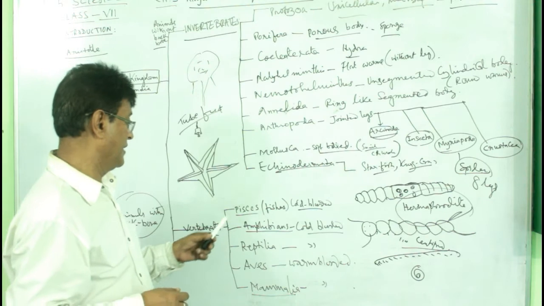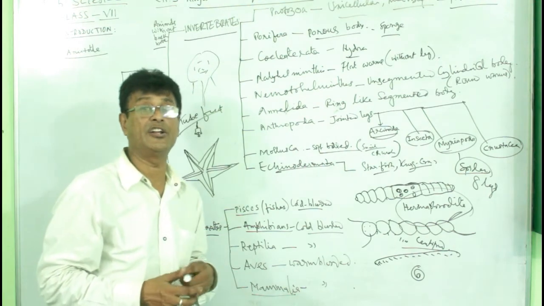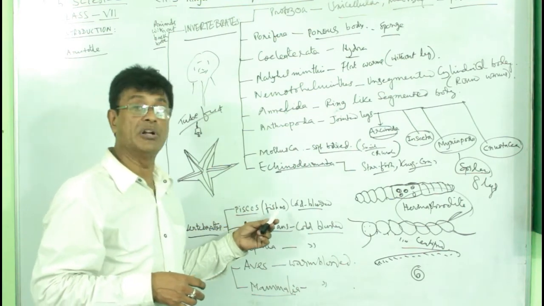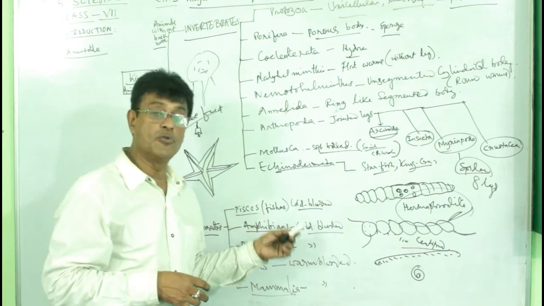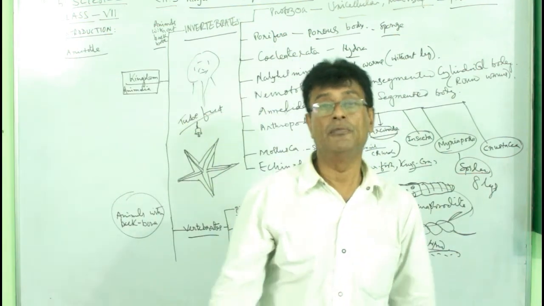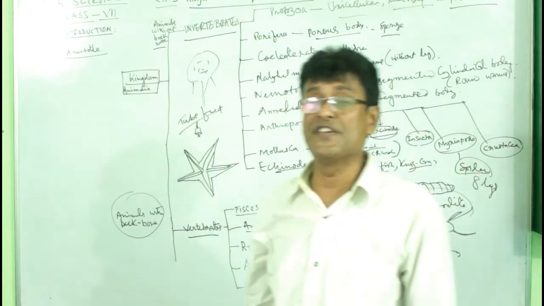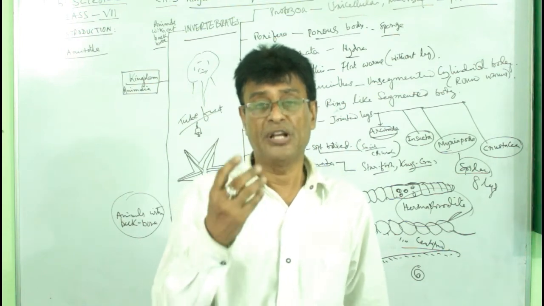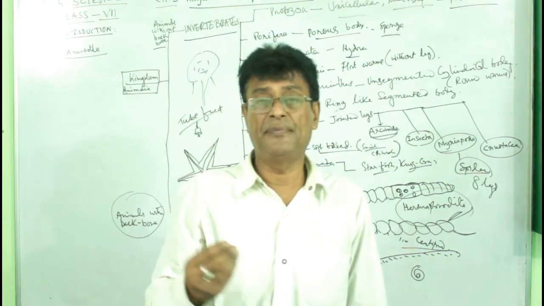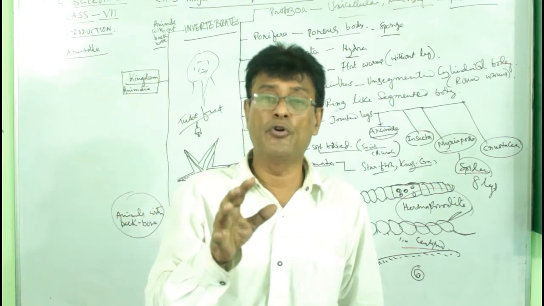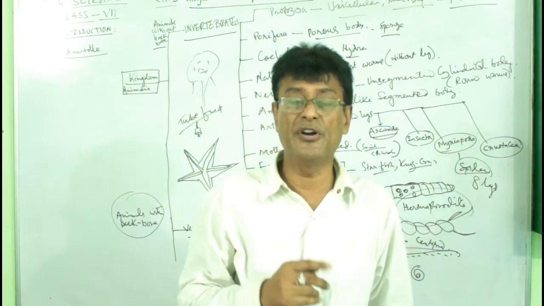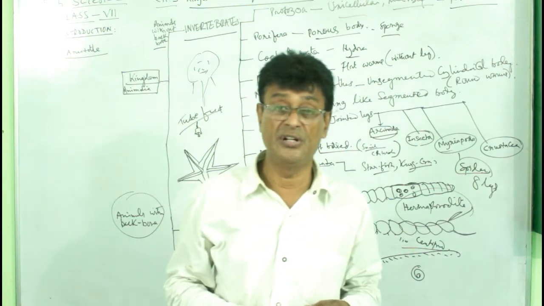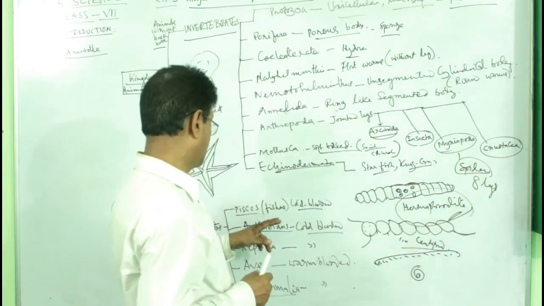Now vertebrates have five kinds of classes. The first is Pisces, commonly known as fishes, and fishes are cold-blooded animals. Fishes are of two types: bony fishes and cartilaginous fishes. Bony fishes are the ones that you eat almost all the time: the rohu, the katla, the koi, all those are bony fishes. They have bones, so they are bony fishes. There are some cartilaginous fishes also, like the shark. The shark is one of the cartilaginous fishes.